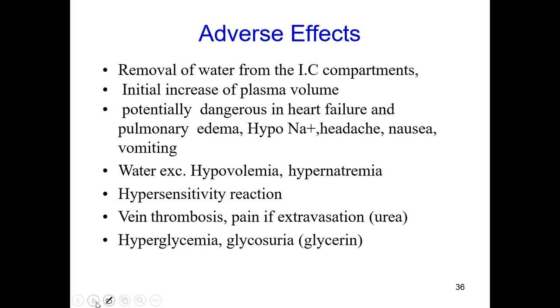Others include hyponatremia, headache, nausea, vomiting, hypovolemia, hypernatremia, hypersensitivity reactions, vein thrombosis, hyperglycemia and glycosuria.